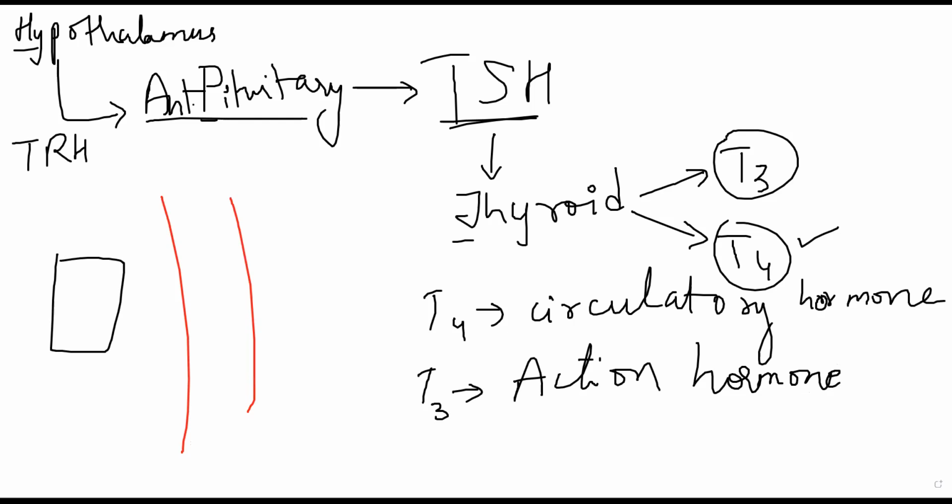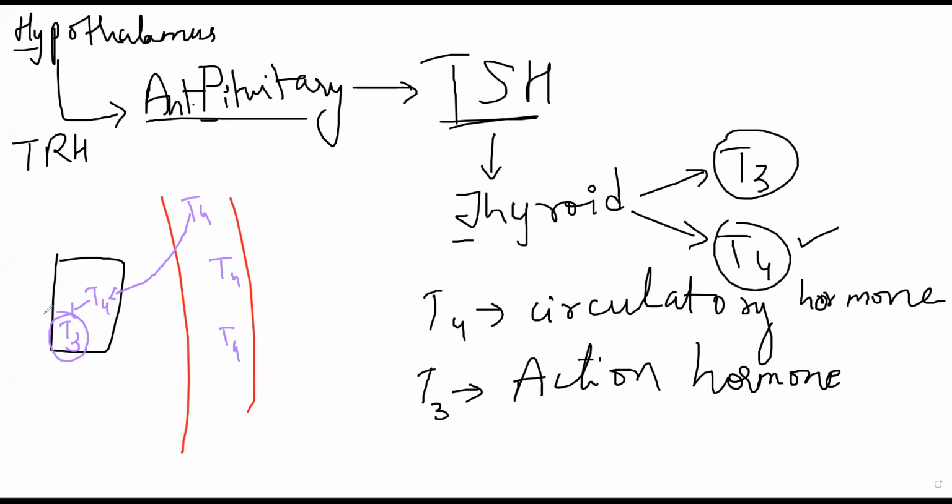Now let us suppose you have T4 that is moving around in this fashion here. Whenever it is required, T4 will go inside into the cell. T4 gets converted into T3 inside the cell, and the effect of thyroid hormone, growth रहो, या whatever the effect is, metabolic function है, that is carried out by T3.